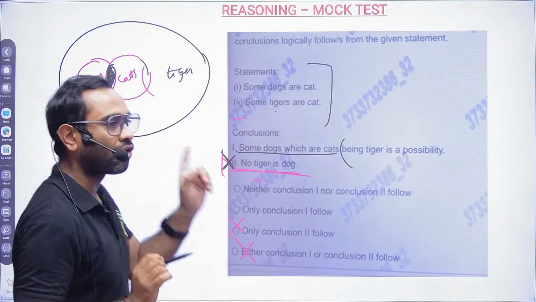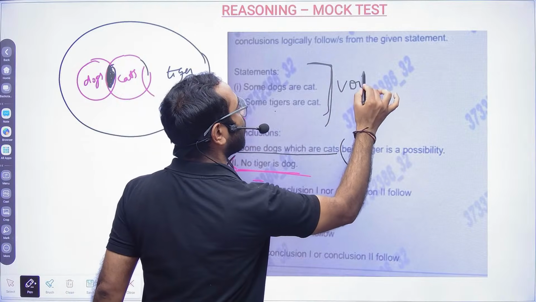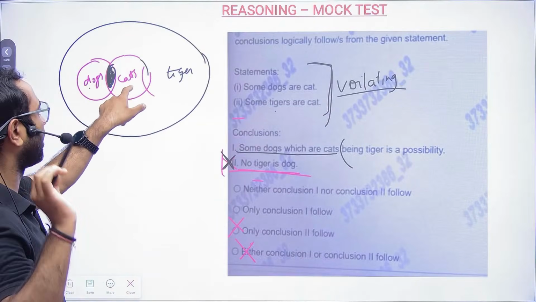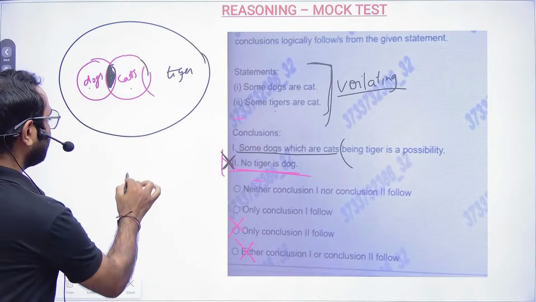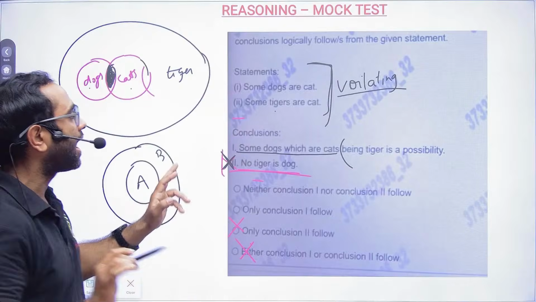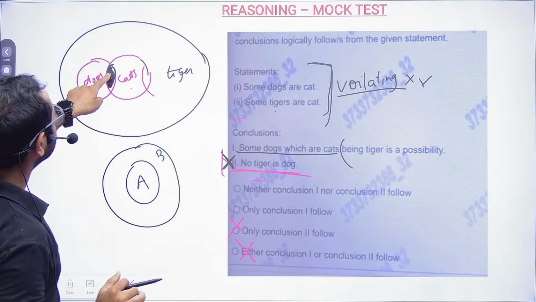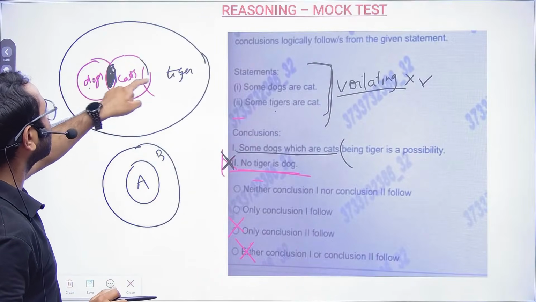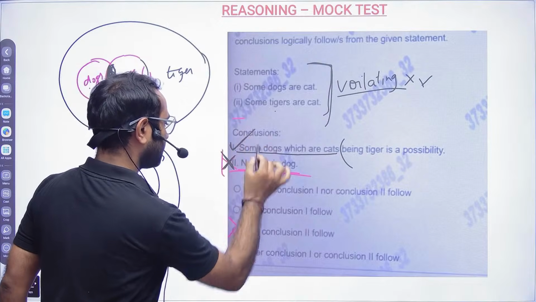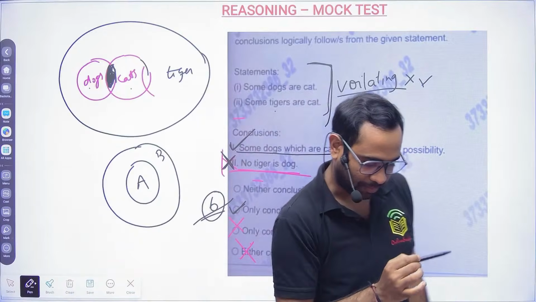See, you can draw the diagrams till you are not violating the statement. I have drawn a diagram like this. Some dogs are cat, very good. Some tigers are cat. If you do A, B, you can say all A are B and some B are A. So some tigers are cat. I have not violated anything. That means this diagram is perfectly all right. And now I can say some dog which are cat, this can be tiger also. So this is clear. So only conclusion one follows. Option B will become the correct answer for this particular problem.